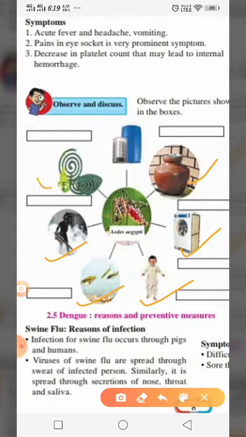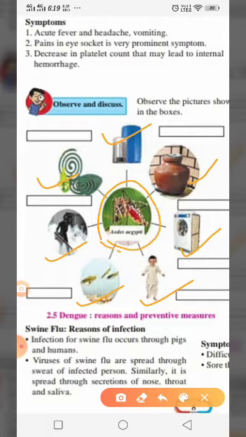Here you can see mosquito repellent, and this is also the water storage area. Okay, the tanks where we fill the water, or we can keep storage of water in that. So here you can see this, and this is Aedes aegypti.